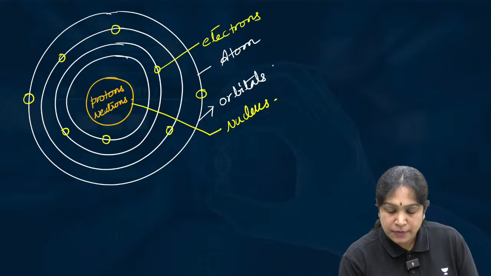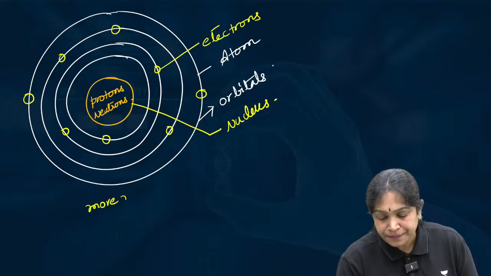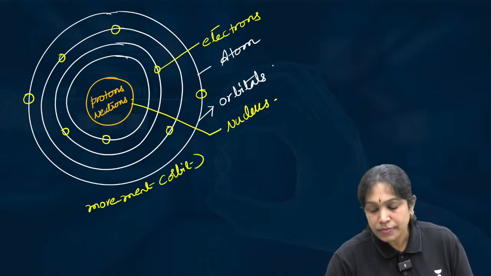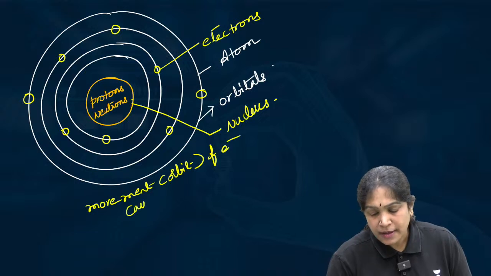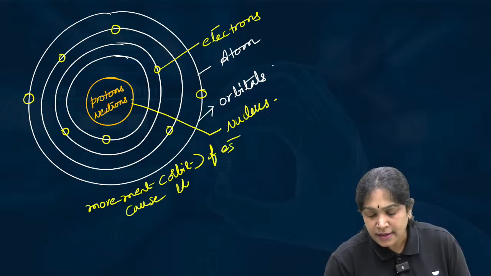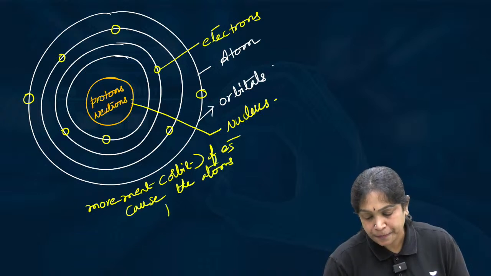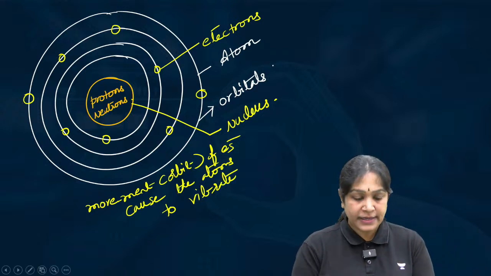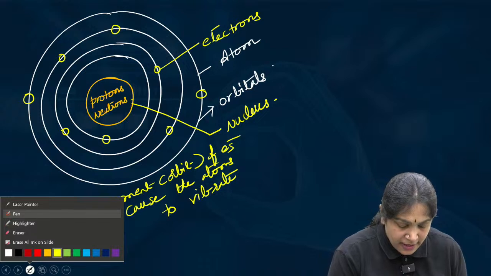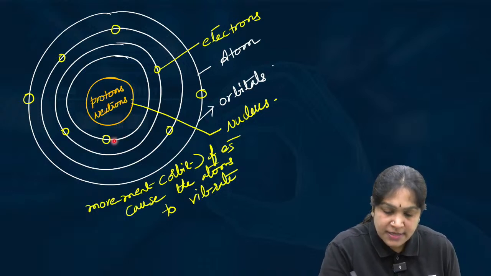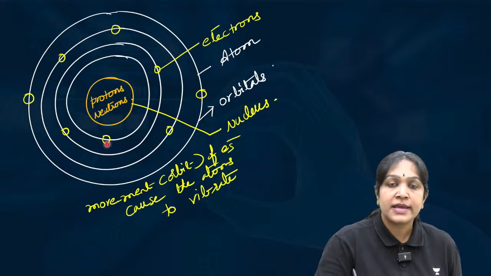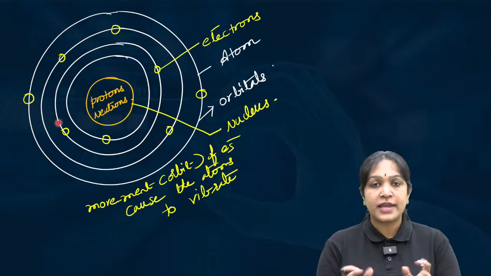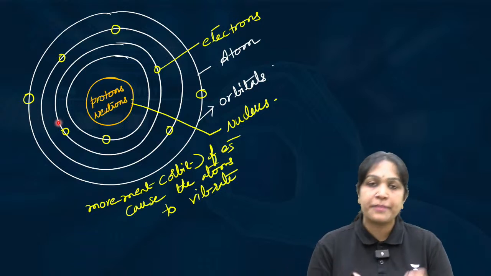Okay. So, the movement, or the orbit of electrons, causes the atoms to vibrate. Why do the atoms vibrate? Okay, because these electrons are orbiting around the nucleus. This orbit, this movement is the reason why the atoms vibrate. Is it clear? The orbit of the electrons around the nucleus will cause the atom to vibrate.